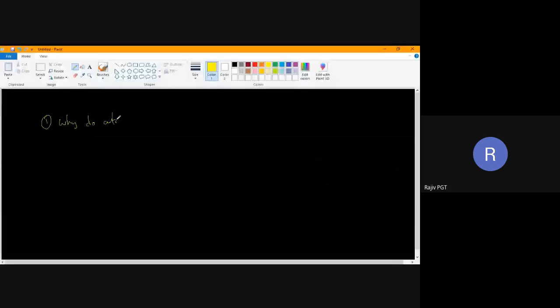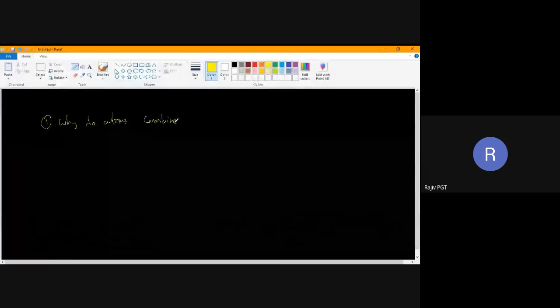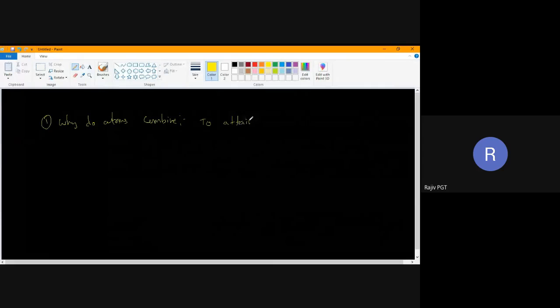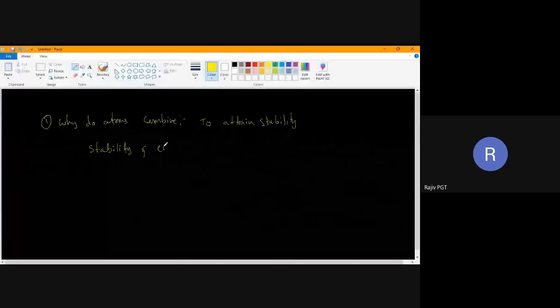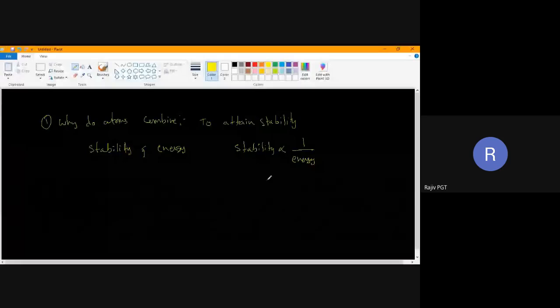To attain stability. Now here, I'll try to give a logic. Stability and energy are inversely proportional. Remember this statement. If energy is more, stability is less. If stability is more, energy will be less.